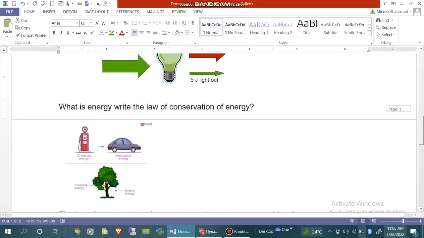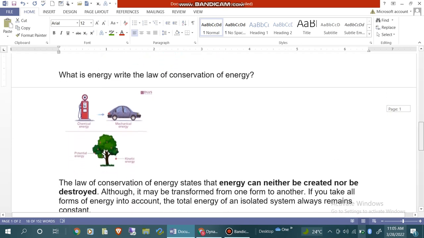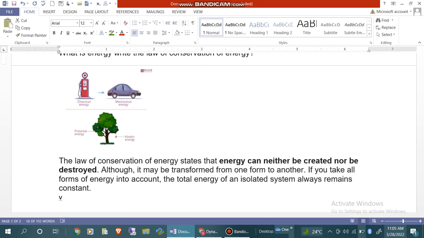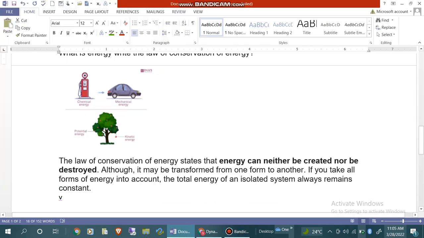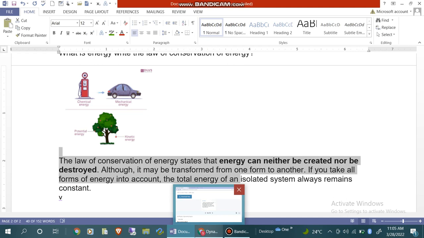What is energy with the law of conservation of energy? The law of conservation of energy states that energy can neither be created nor be destroyed. Also, it can be transferred from one form to another. If you take all forms of energy into account, the total energy of an isolated system always remains constant.